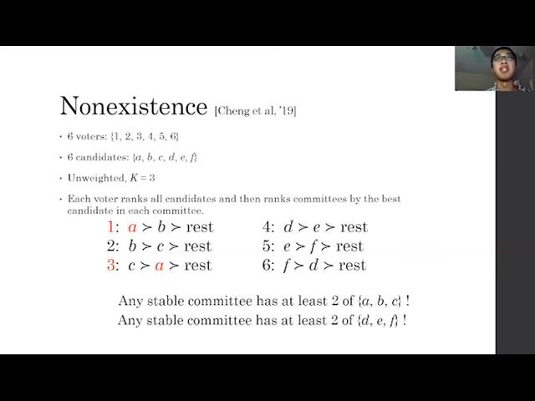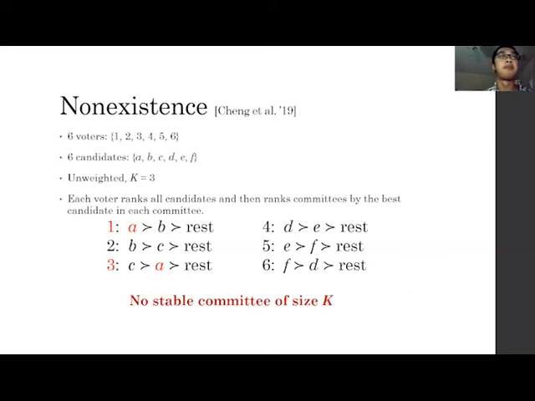And similarly, by looking at 4, 5, and 6, we know that any stable committee also has at least 2 out of D, E, and F. Therefore, any stable committee must be of size at least 4. So there is no stable committee of size K equals 3.